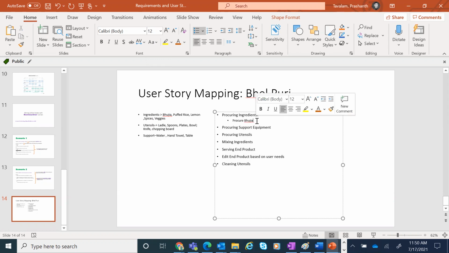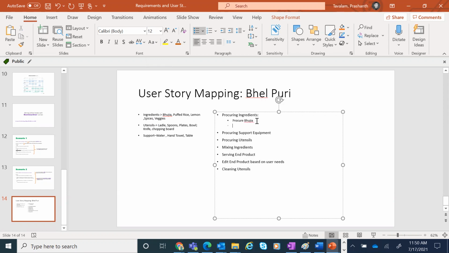So what is the user story here you're saying? What are the conditions for procuring bhujia? What else are you going to look for? What quantity of bhujia? One is quantity. Size, maybe.